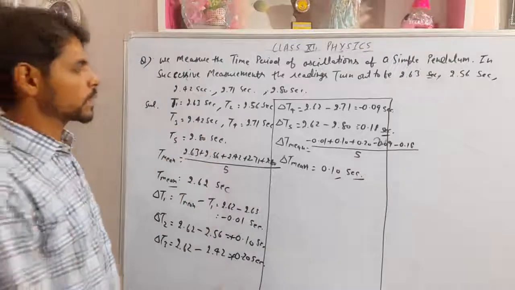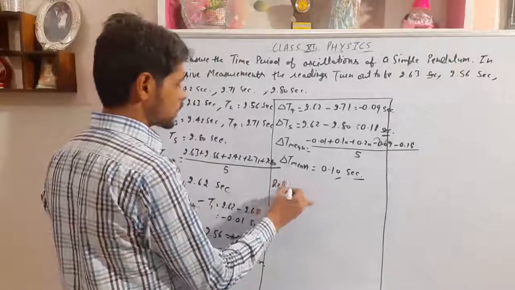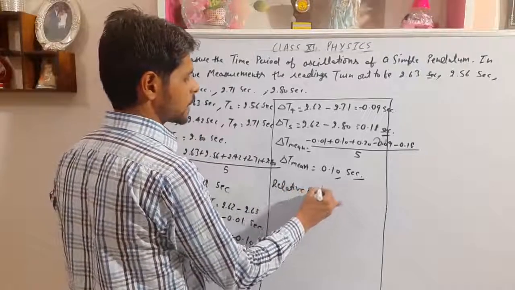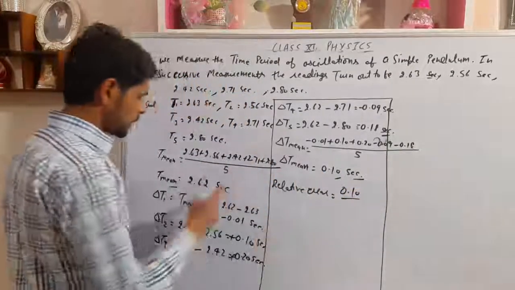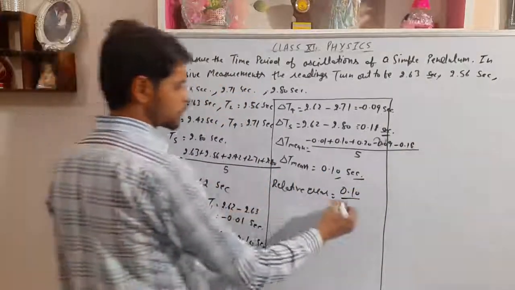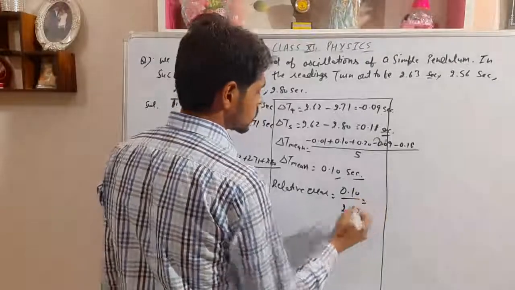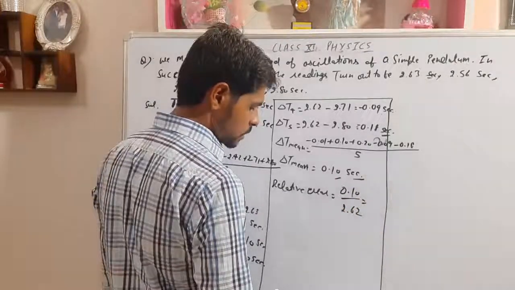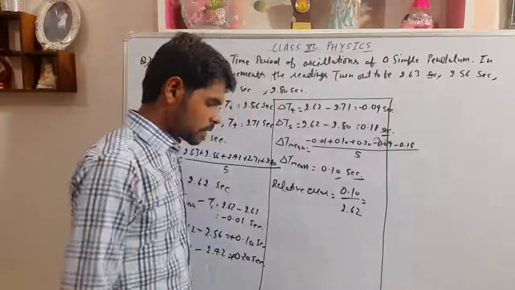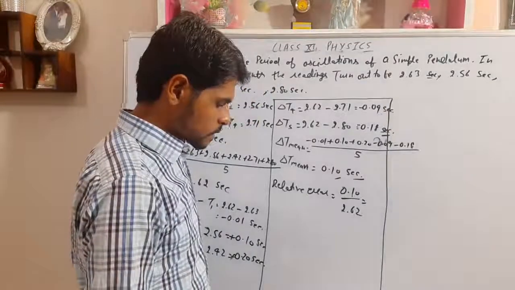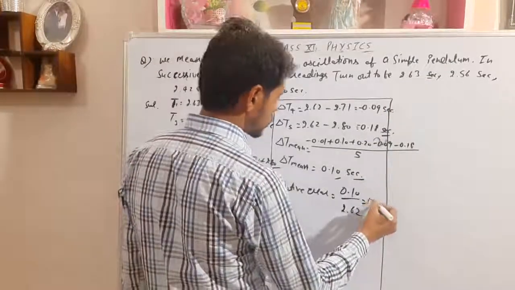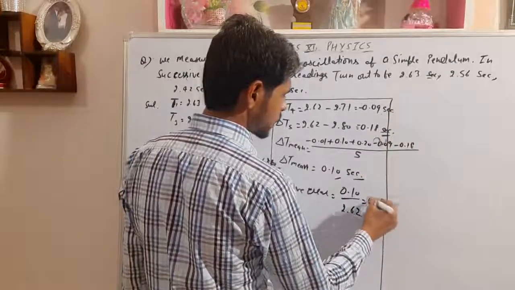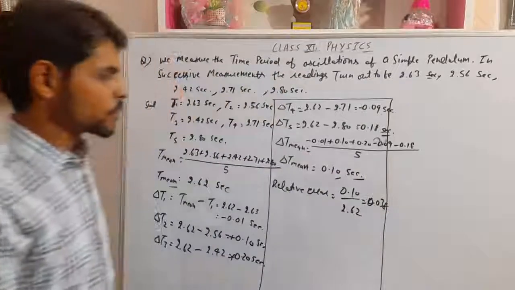What do we want to calculate now? Relative error. What was the relative error? Relative error is the mean absolute error, that is 0.10, divided by the mean value. What was the mean value? That is 2.62. So on solving this, we got the relative error as 0.038.